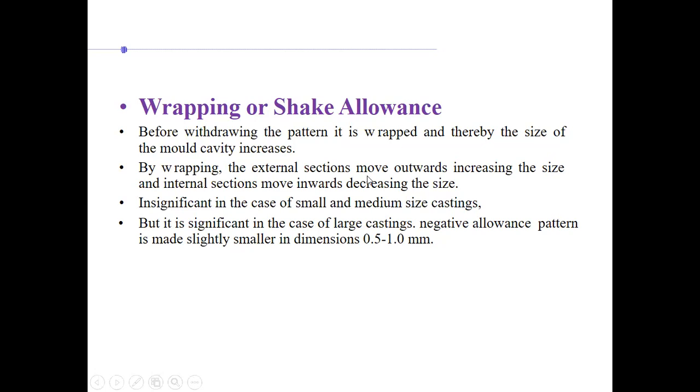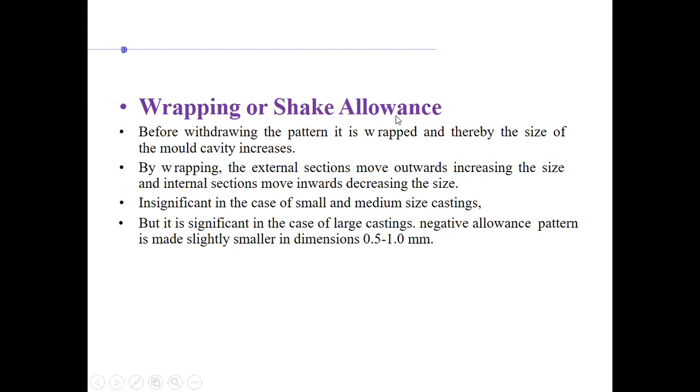By wrapping, external sections move outwards, increasing the size, and internal sections move inwards, depending on the type of section that you have. So it either becomes oversized or undersized. That's the point here. It is insignificant in the case of small and medium size castings. Only when the casting is large does this become very significant. If you don't keep this allowance, then it becomes very difficult to have a casting of the required size that you intended. Negative allowance: the pattern is slightly smaller in dimensions, 0.5 to 1.